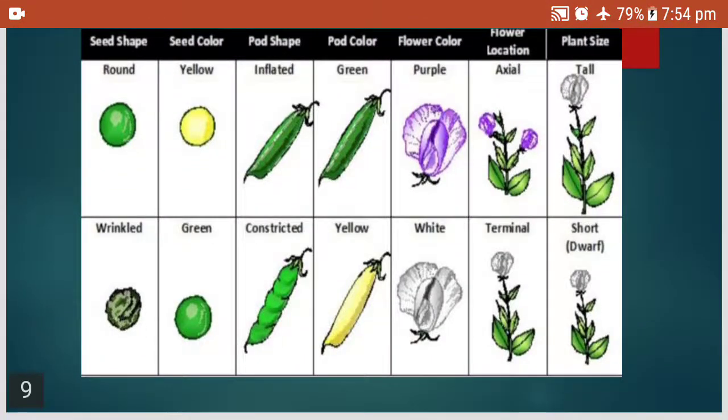You can see here round and wrinkled seed, yellow and green seed, inflated and constricted pods, green and yellow fruits, flowers, you can see, purple and white, axial or terminal buds, tall and short. So these are the things. Diagrams you need not learn, but the only thing is the 7 characters you have to remember.